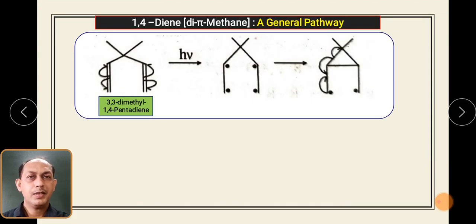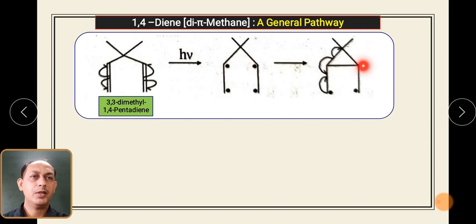So what happens first at the 1, 2 and 4, 5 positions where the double bonds are there. These pi bonds break in a symmetrical manner. As a result, you will get the formation of radicals at the 1, 2 and 4, 5 positions. Understood? Then these two radicals come together and form a single bond here.